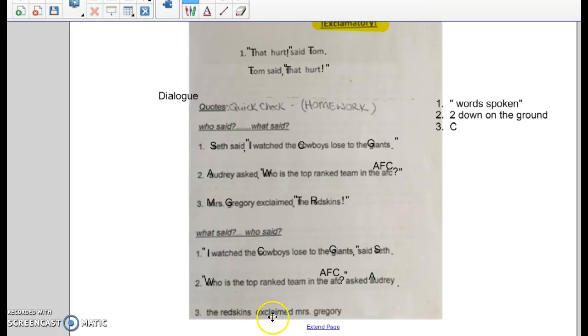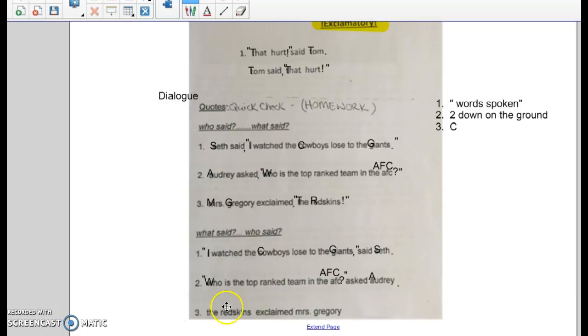Number 3, "The Redskins," exclaimed Mrs. Gregory. This is where you need to get your piece of paper and add to your quote. You've already had something from another video. You need to add to that. Come from people who have the habit. Say it again. Come from people who have the habit. Write it down. Don't tell anybody.